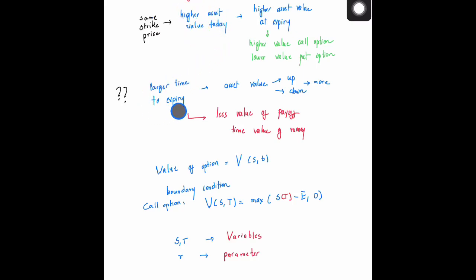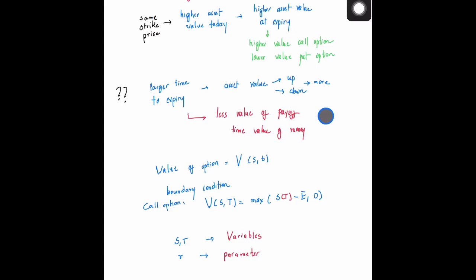Now, in case you have a larger time to expiry, as you go towards expiry there could be a possibility that this particular asset could go very up in time, or it could go very down in time. Okay, so we'll have to think a little bit more about how this would work.